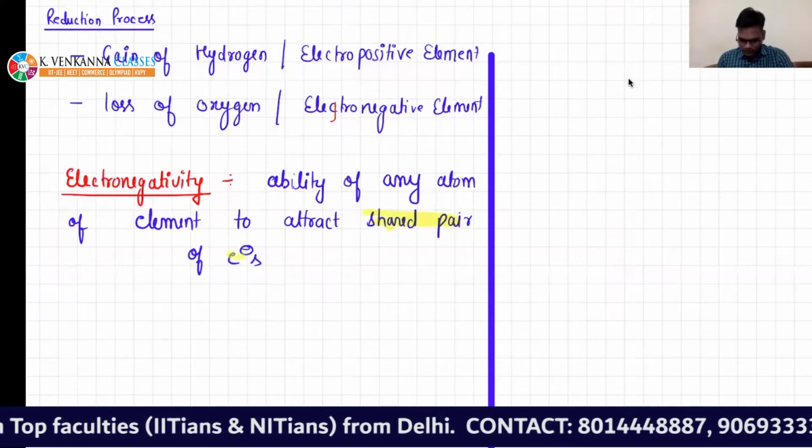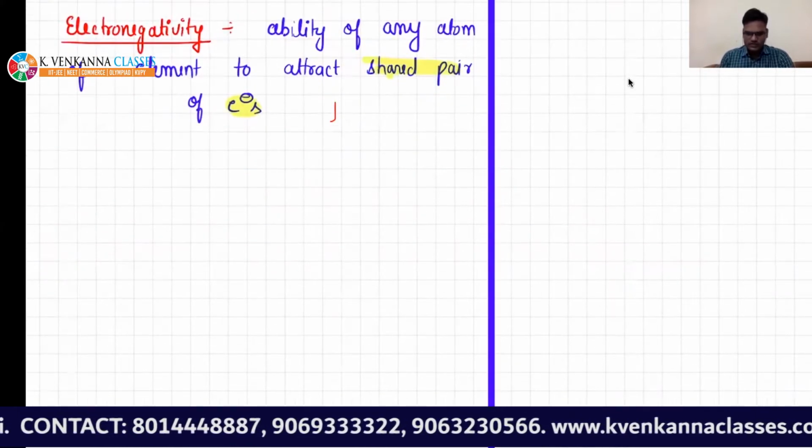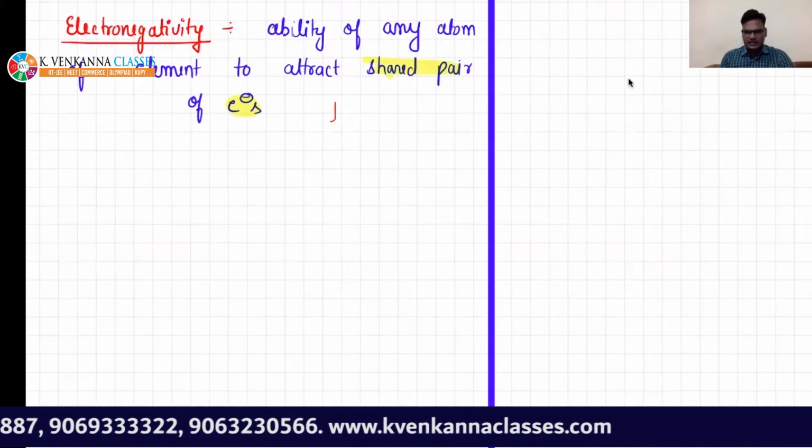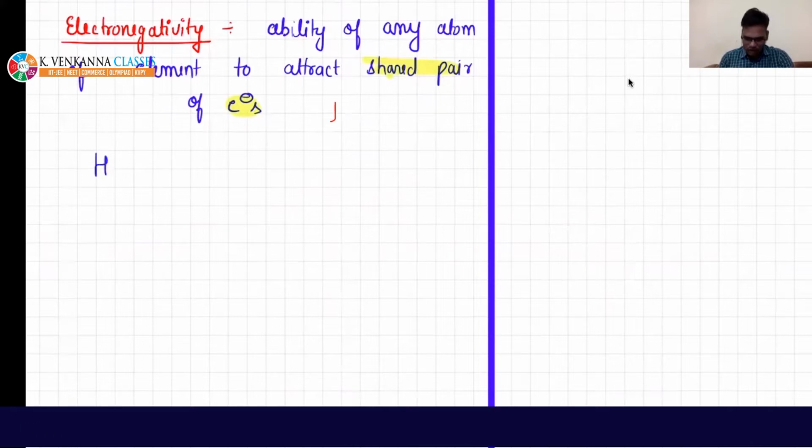So let me give you some basic thing. You must have studied in previous classes 9th and 10th. Yes, shared pair of electrons. Very good. Okay. Let's say there is formation of hydrogen. So how will hydrogen form?